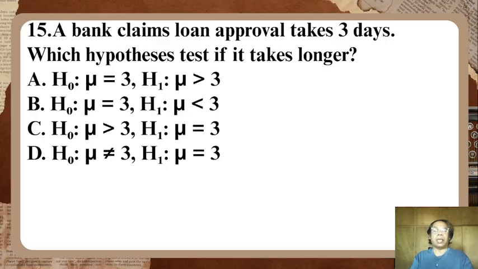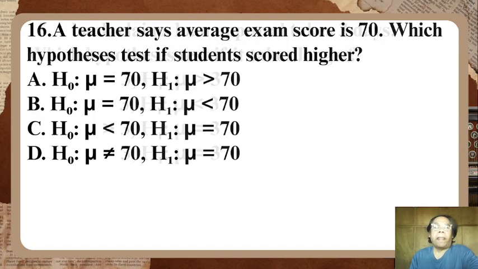Letter C, H0: mu is greater than 3, and H1: mu is equal to 3. Letter D, H0: mu is not equal to 3, and H1: mu is equal to 3. Number 16.